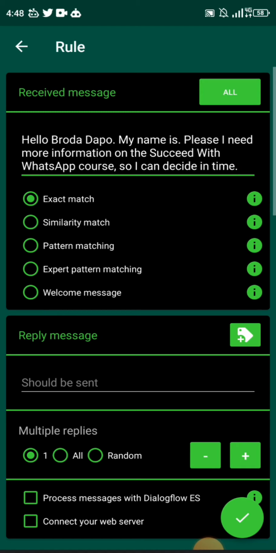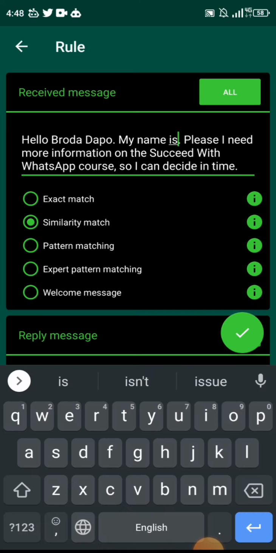So, hello brother Paul. Once you paste the message, you are going to select similarity match, not exact match. And this is very, very important. Why? If you select exact match and somebody alters the message by putting in their name, for example, "hello, my name is Oladapo Alimi Sunday," right?